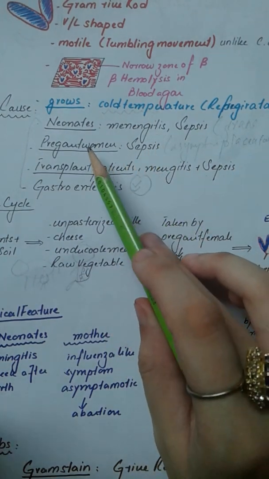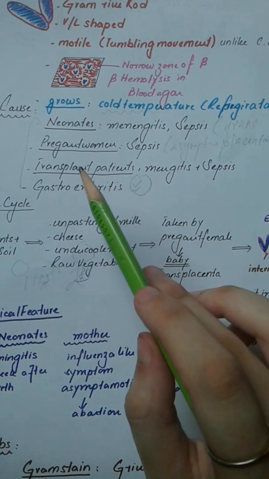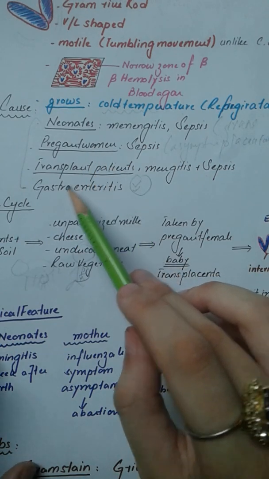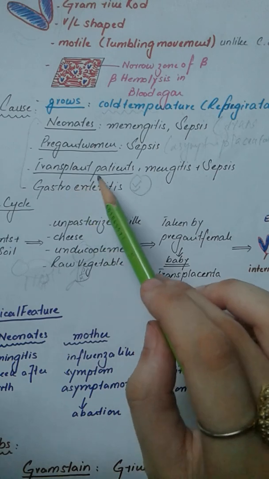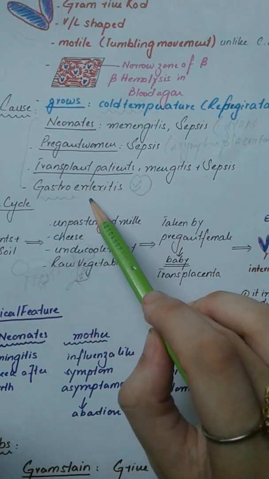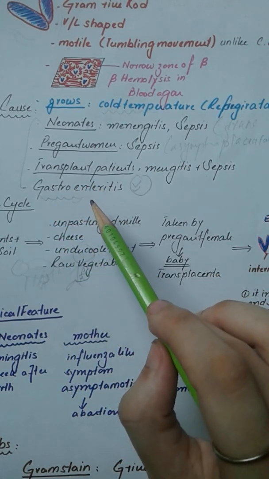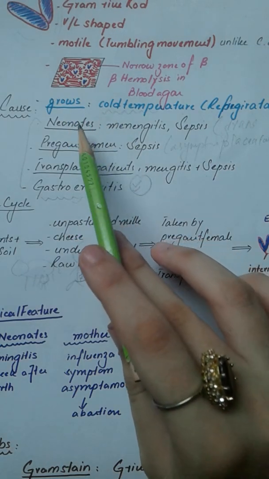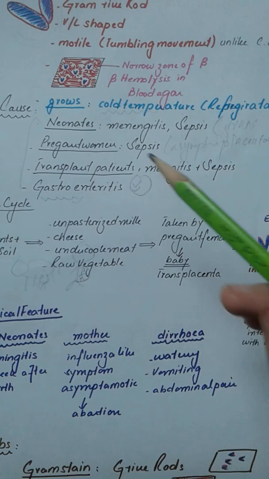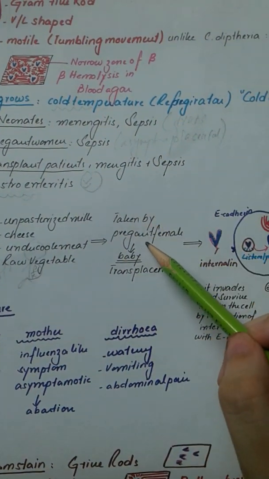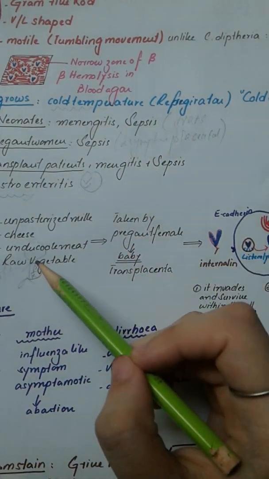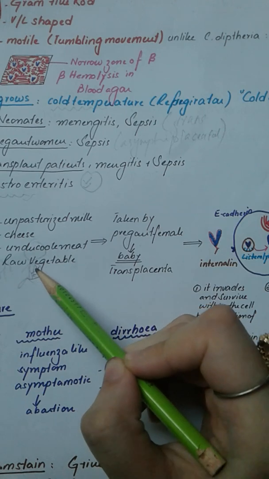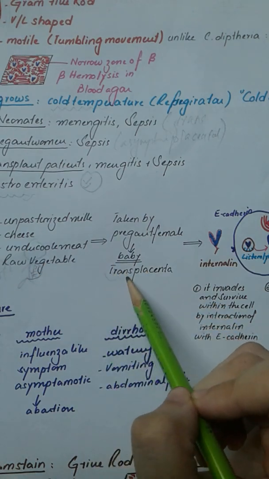Pregnancy is an immunodeficient state, and transplant is also an immunodeficient state. It can also affect non-immunodeficient people, but it is most prevalent in neonates, pregnant women, and transplant patients. So a pregnant female is affected, and this organism is given to the neonate by a transplacental route.